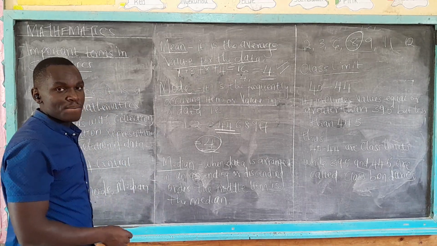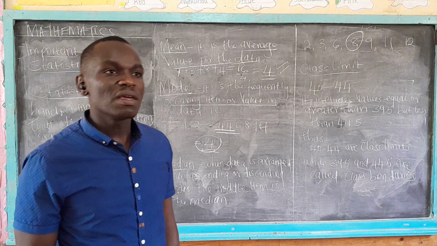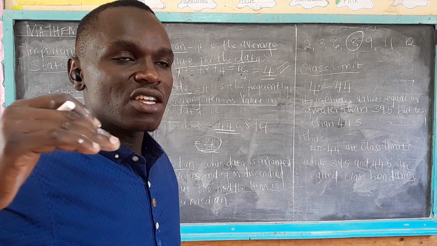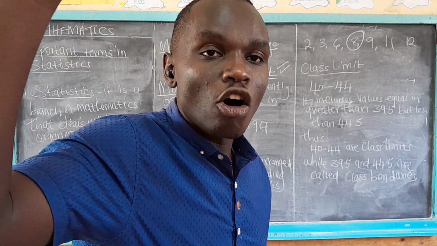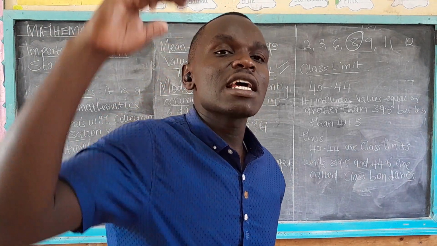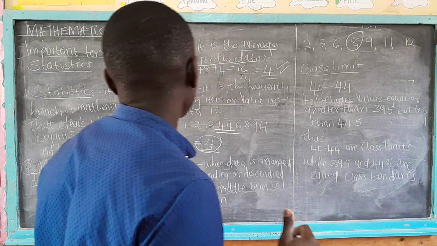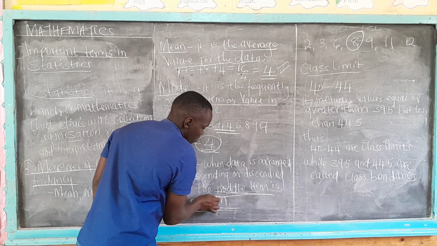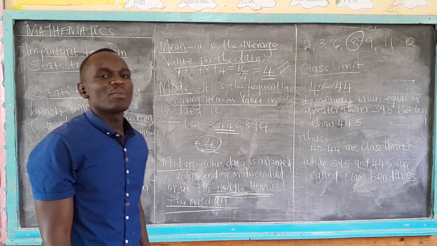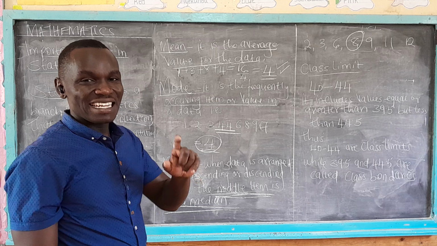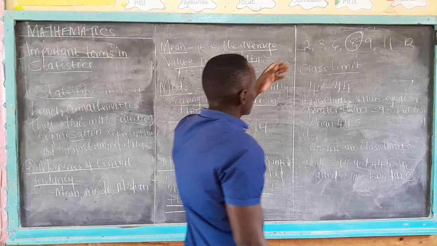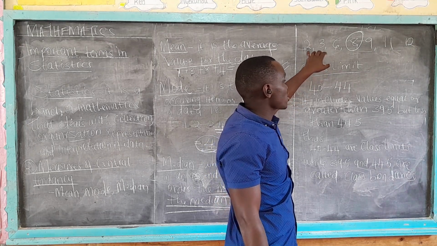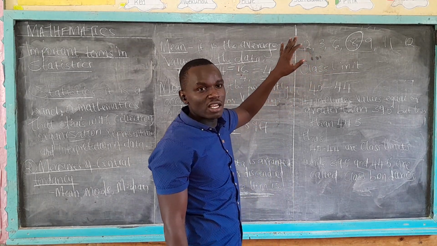Let's talk about the median. When data is arranged in either an ascending or a descending order, the middle item is the median. The middle item is the median. For example, this data has been arranged in an ascending order.